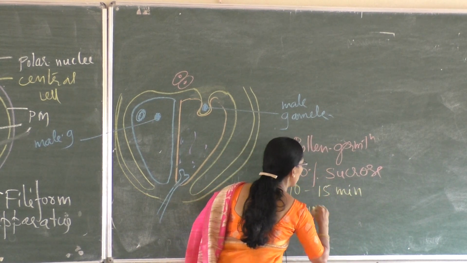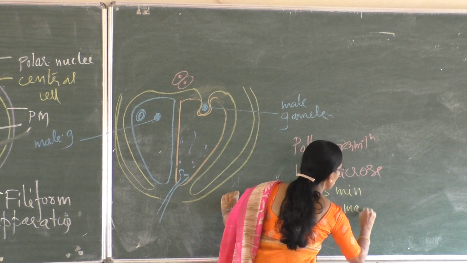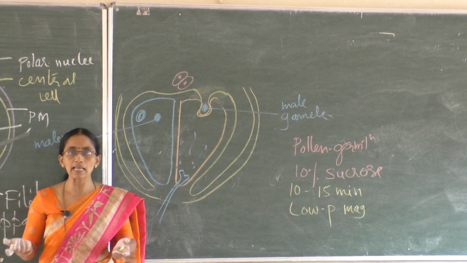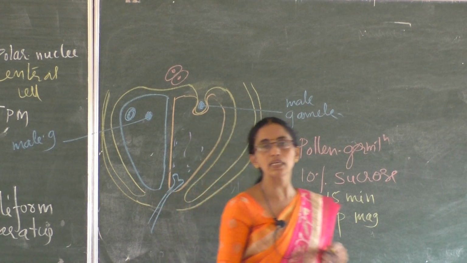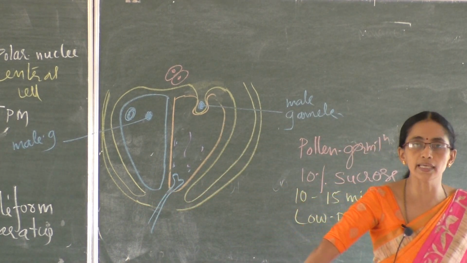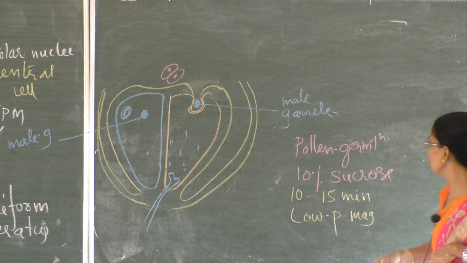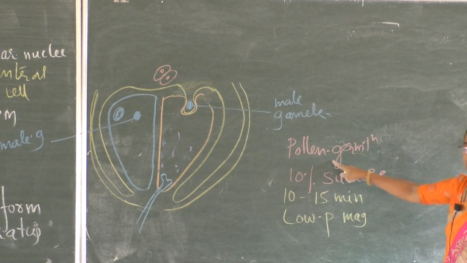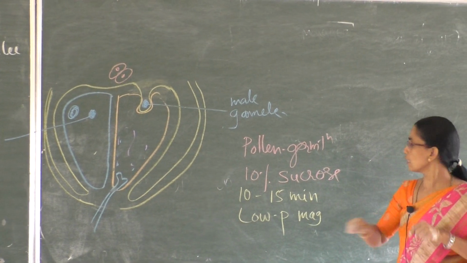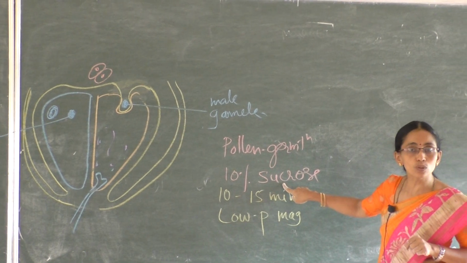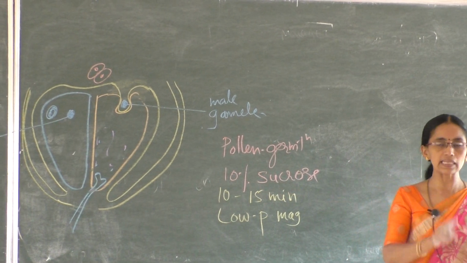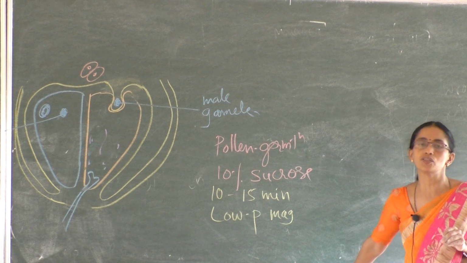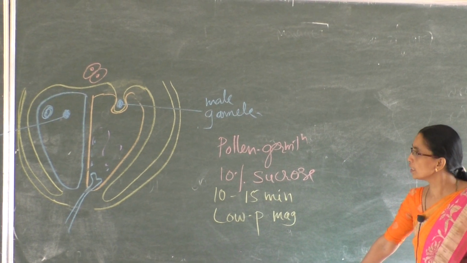Then we have to observe under low power magnification of the microscope. We can see germination of pollen grains. So even in the lab we can see pollen germination using commonly available flowers. Usually Crotalaria, Vinca we use for pollen germination. Pollen grains from the dehisced anther are dusted over a clean slide by taking a drop of 10% sucrose solution, and the pollen grains are kept in the same solution for 10 to 15 minutes, and observed under low power magnification, we can see germination of pollen grains.